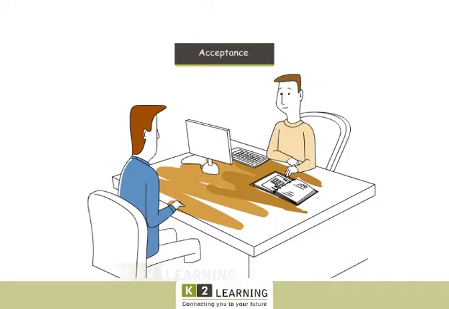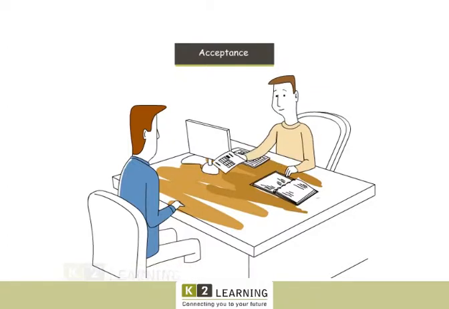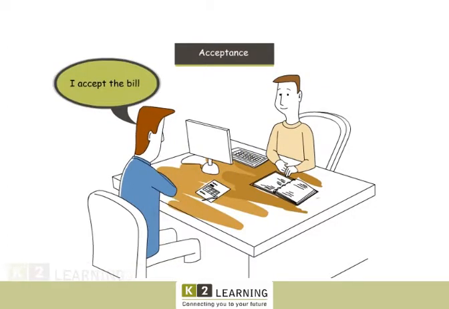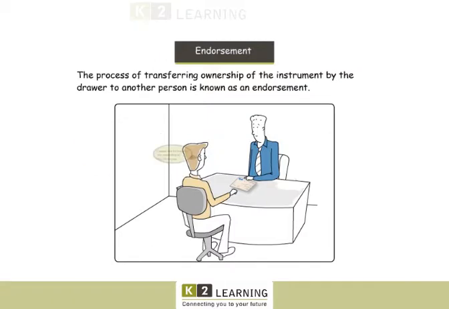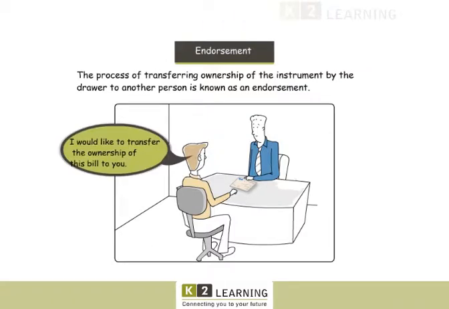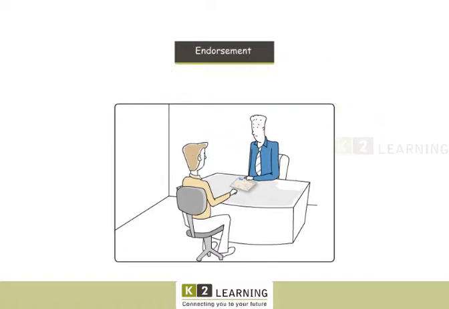3. Acceptance. The consent given by the drawee to the bill or order drawn by the drawer is called an acceptance of the bill. 4. Endorsement. The process of transferring ownership of the instrument by the drawer to another person is known as an endorsement.